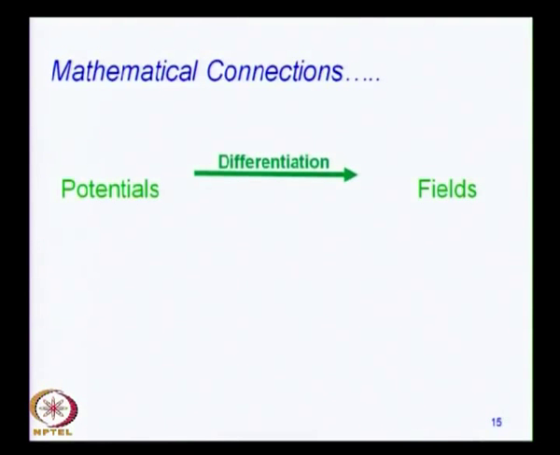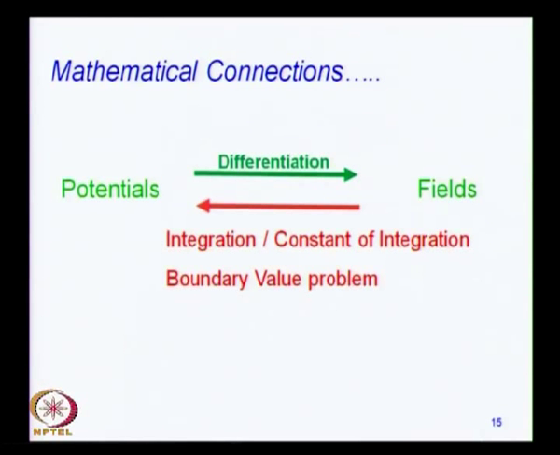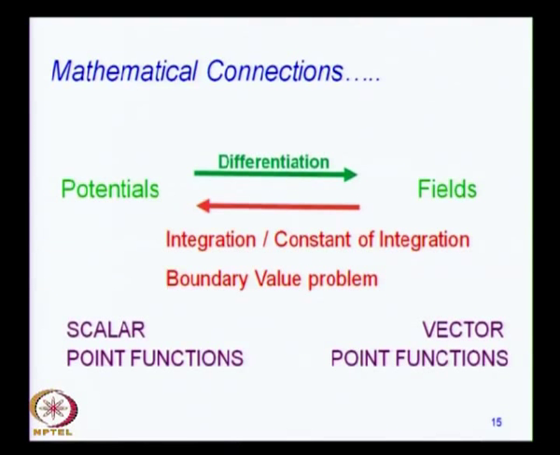So, this is the connection: from the potential, by carrying out differentiation you can get fields, and by carrying out the inverse process of integration you can get the potential, for which you have to set up the boundary values. These are certain functions which are called point functions. The potential is a scalar quantity, a scalar point function, and a field is a vector point function. So, we need to introduce these ideas now rigorously.